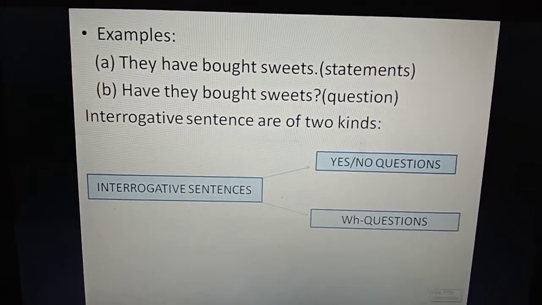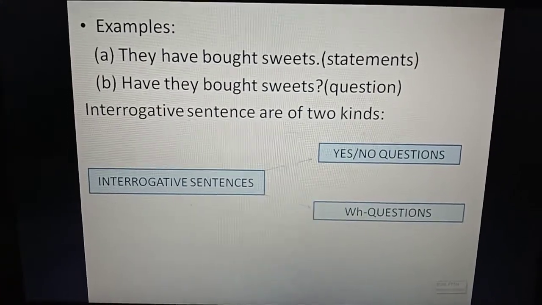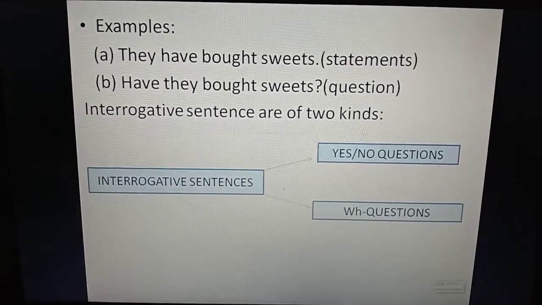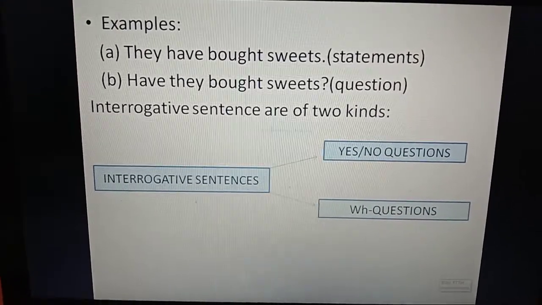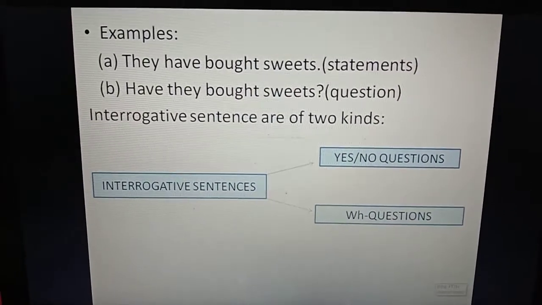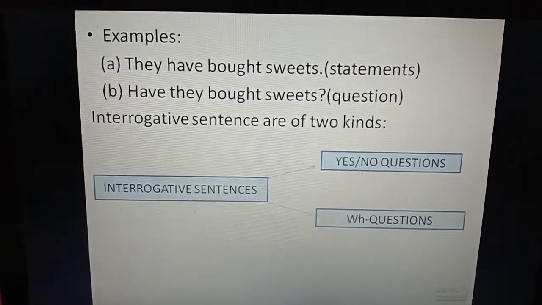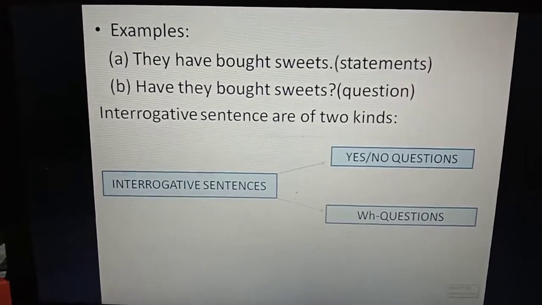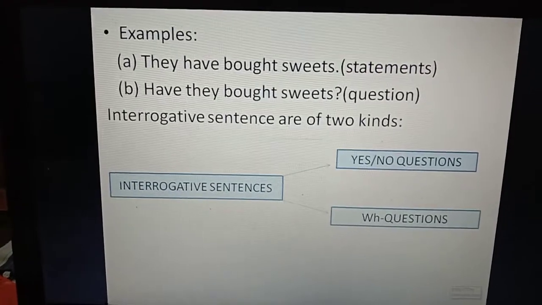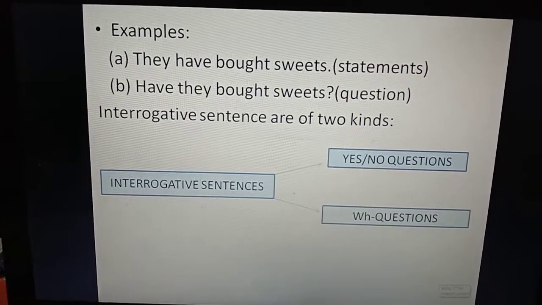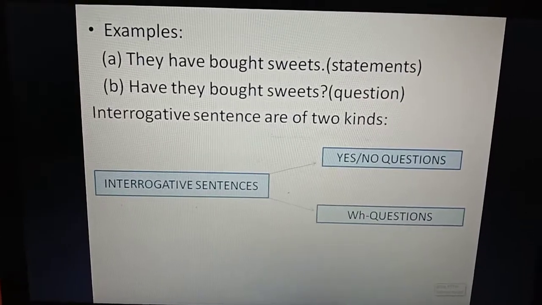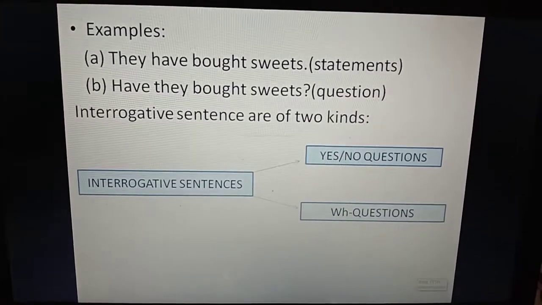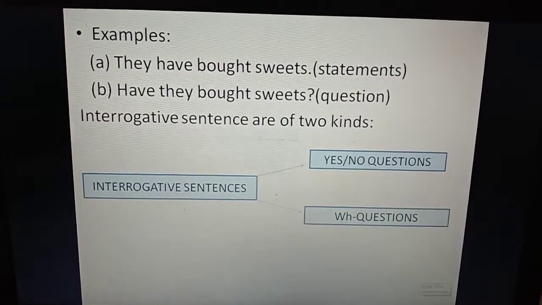Like the example given, have they bought sweets? In this sentence, where is the auxiliary verb? Have. Are you Mrs. Sharma? Where is the auxiliary verb? Are. This is the first type, the yes or no question. Why is it called a yes or no question? Because the answer you will get is always yes or no only. Have they bought sweets? No, they haven't bought sweets. Or yes, they bought sweets. Like this we will get the answer.